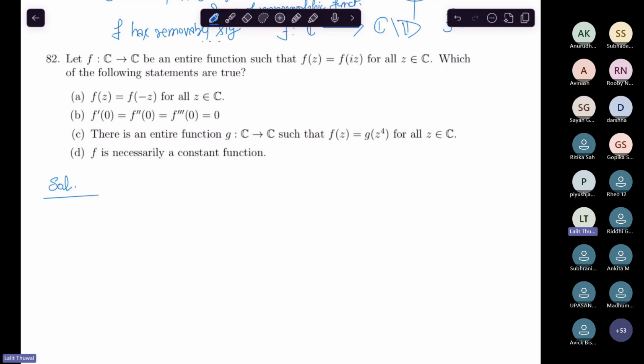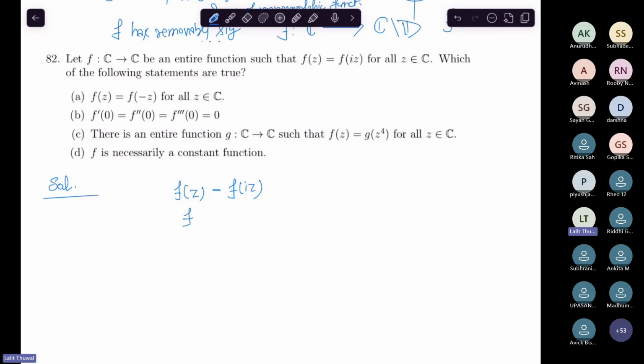So raise your hand once you're done. Okay, so let me tell you the solution, how you solve this question in the exam quickly. See here. You are given that f(z) equals f(iz), right?